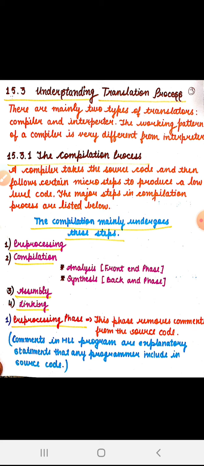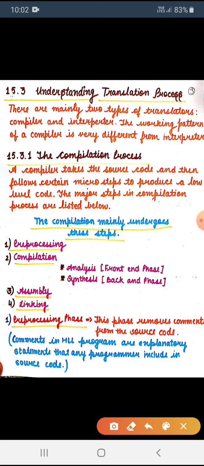Then the compilation process. A compiler takes the source code and follows certain mini steps. A total of 4 steps are included in this process to produce low level code. The major steps of the compilation process are listed below. First is pre-processing, second is compilation. Compilation is subdivided into two phases, analysis and synthesis. Third is assembly, and fourth is linking.